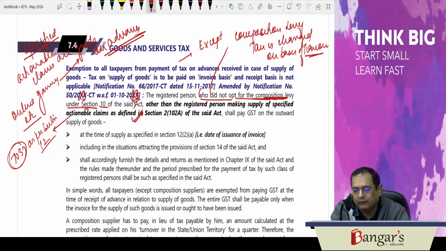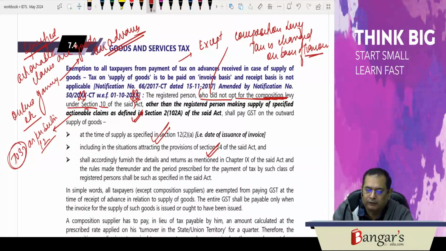So here they say that a registered person shall pay GST on outward supply of goods at the time of supply as specified in section 12(2)(a), that is the date of issuance of invoices, including in the situations attracting the provisions of section 14. Section 14 is dealing with change in rate of tax. They shall accordingly furnish the details in the returns as provided in chapter 9 of the Act and the rules made thereunder, and the period prescribed for payment of tax by such class of registered persons shall be as specified in the said Act.